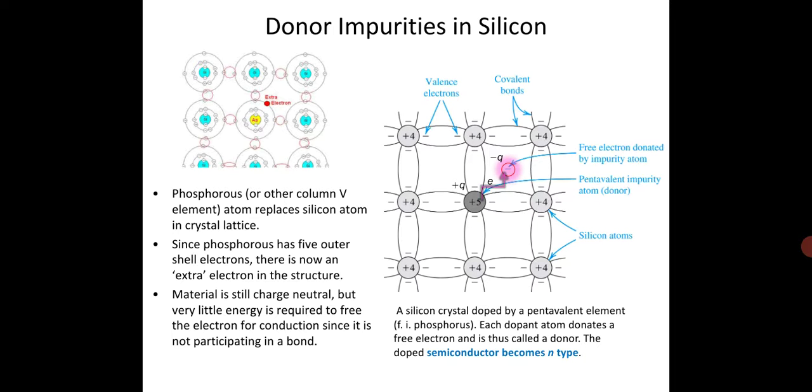If we are visualizing this diagram, due to 1 extra electron, silicon doped by a pentavalent impurity, that is phosphorus, each dopant atom donates 1 free electron. This is thus called a donor, and the doped semiconductor becomes N-type material.